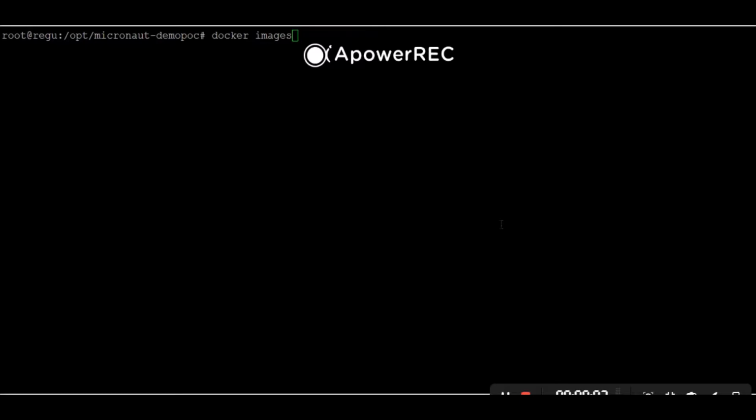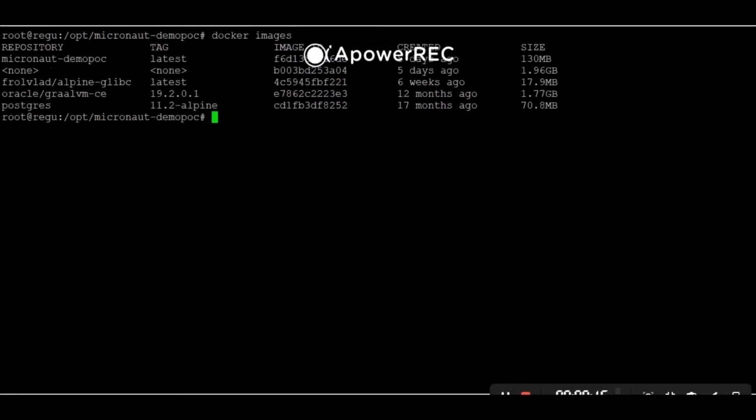The next step is we need to create the native image using GraalVM. It will take a minimum of 10 to 15 minutes, so for the demo purpose I have created it already. See the Docker images list here. So here you can see Micronaut demo POC, right? This is the latest Docker image I have created, and its size is almost 130 MB, right?